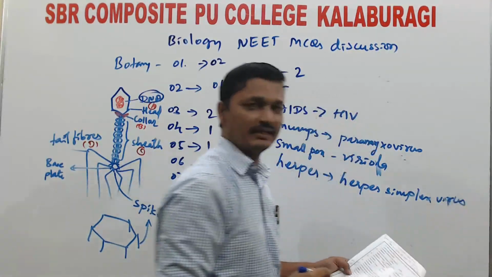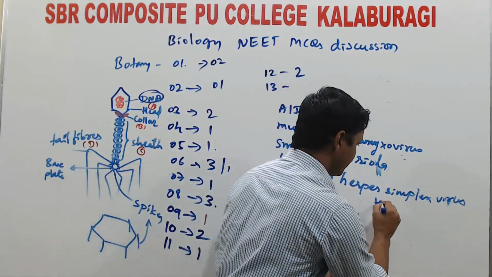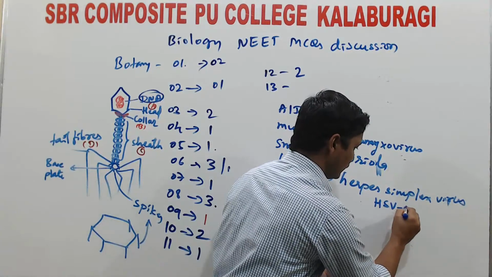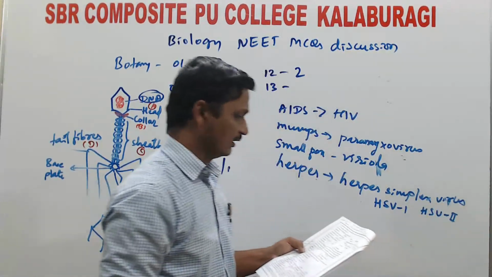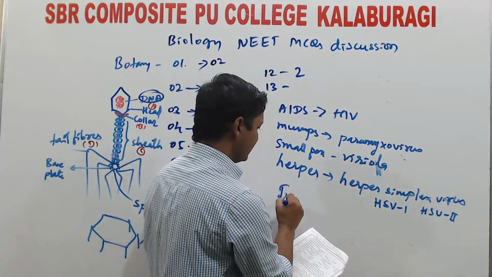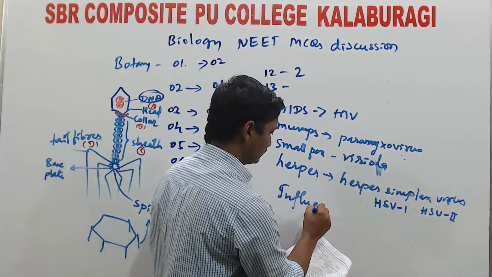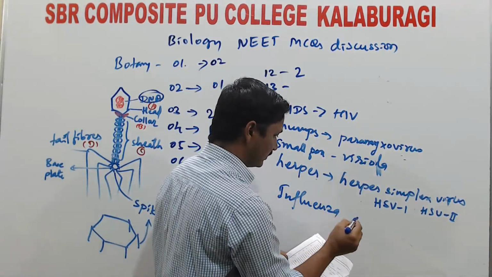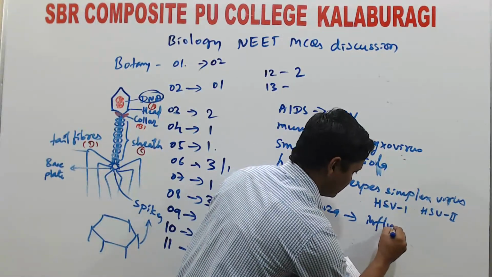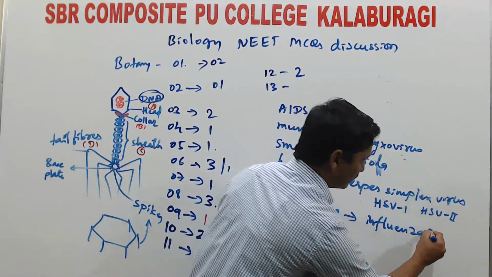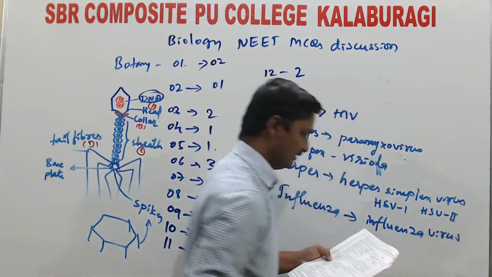Herpes simplex virus is present in types HSV1 and HSV2. Then influenza is caused by the influenza virus.